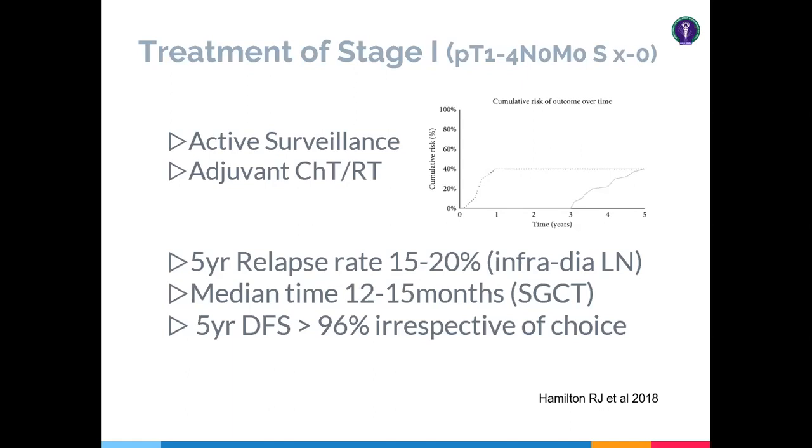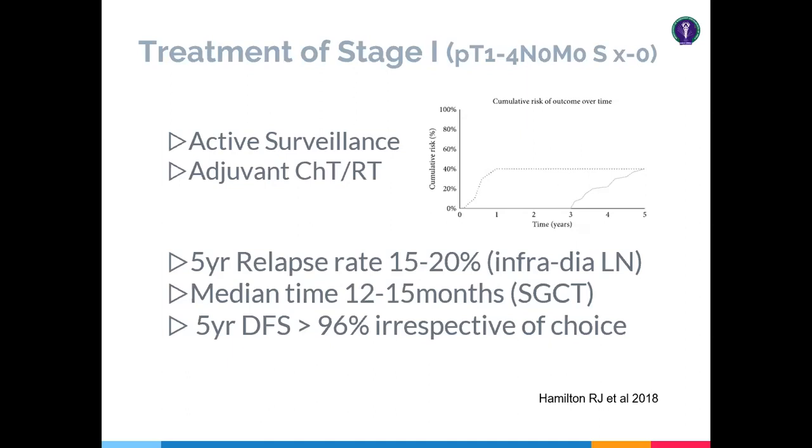If we try to see the natural history of disease of non-seminomatous germ cell tumor versus seminomatous germ cell tumor, non-seminomatous germ cell tumor actually recurs very early, and the recurrence pattern plateaus over the years. So if you go for surveillance, this natural history gives you an idea when to investigate.